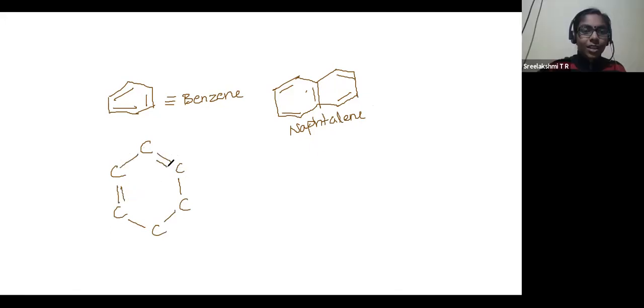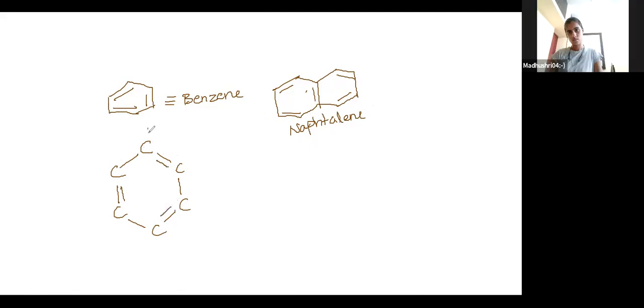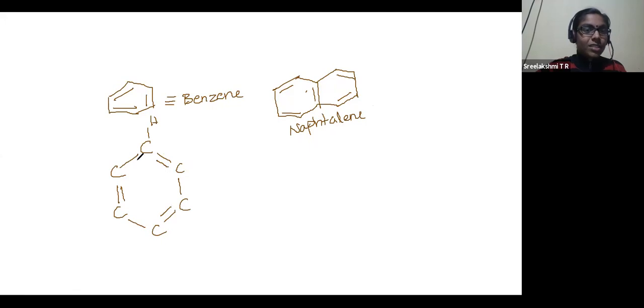Not 12 hydrogens. Only 6 hydrogens, because each carbon atom has one double bond and one single bond. C1, C2, C3, C4, C5, C6.